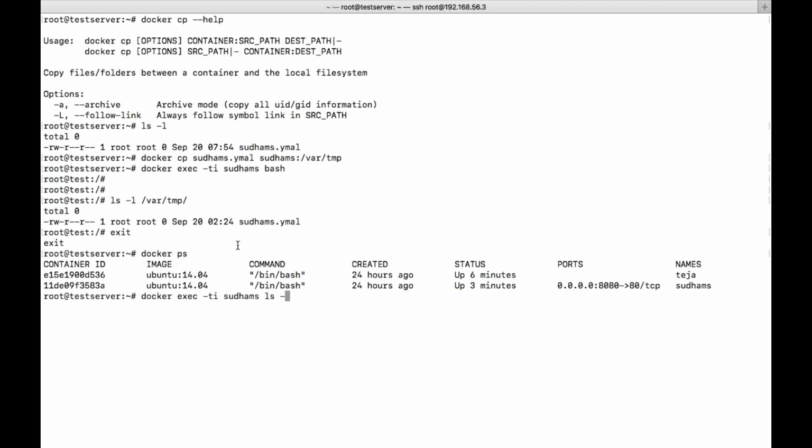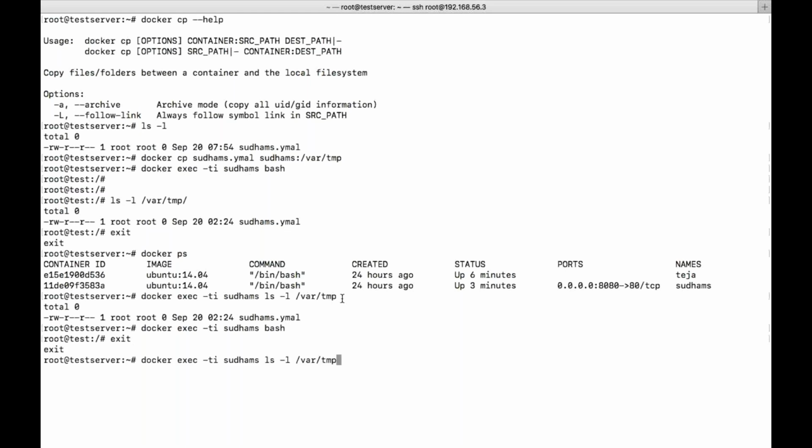See, let's say if I use ls /var/temp, here we can see the file. So where did this command get executed, can someone tell me? I'm not logged into the container, but I executed a command. This is executed in the container. If you give bash, you will log into the container. Bash is a terminal, it is not a command. Now I logged into the container. So that is a major difference we have.